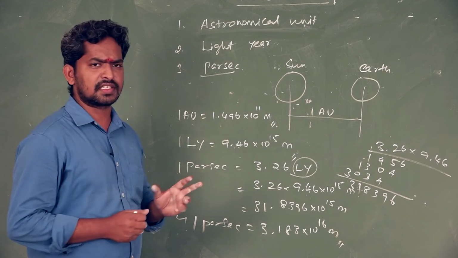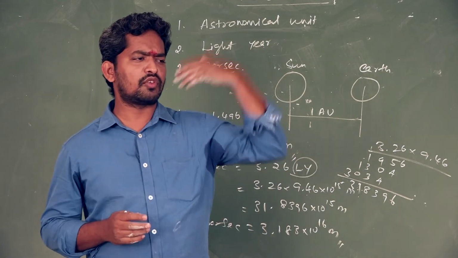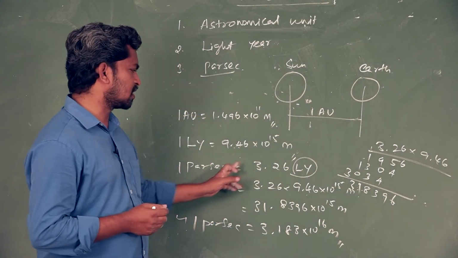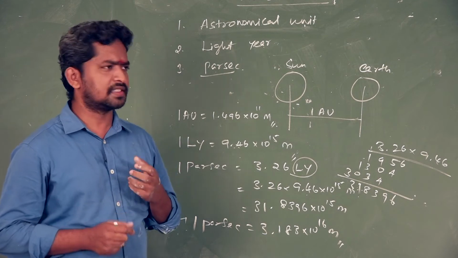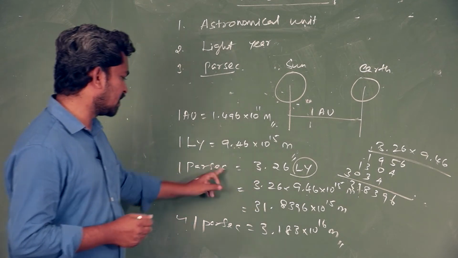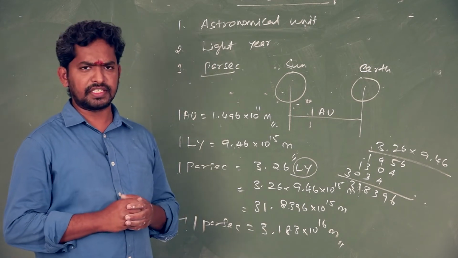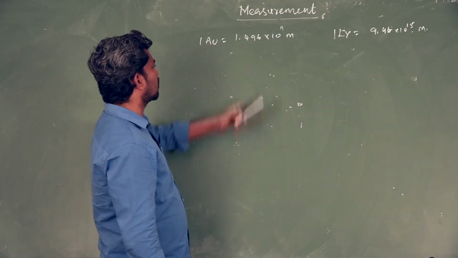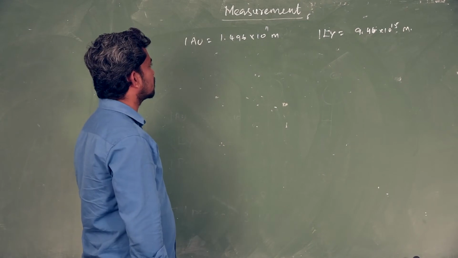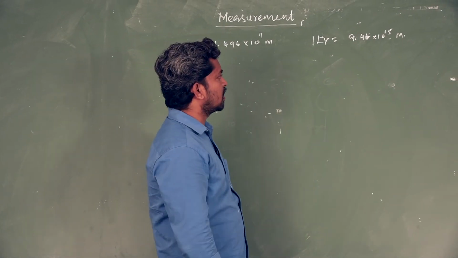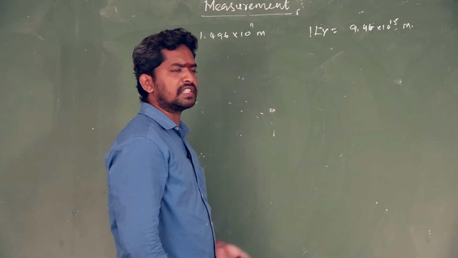Next, parsec is the distance between two planets out of the solar system. So 1 parsec is equal to 3.26 light year. It is very important. So 1 parsec is equal to 3.183 into 10 power 16 meter. 1 astronomical unit is equal to 1.496 into 10 power 11 meter. 1 light year is equal to 9.46 into 10 power 15 meter.